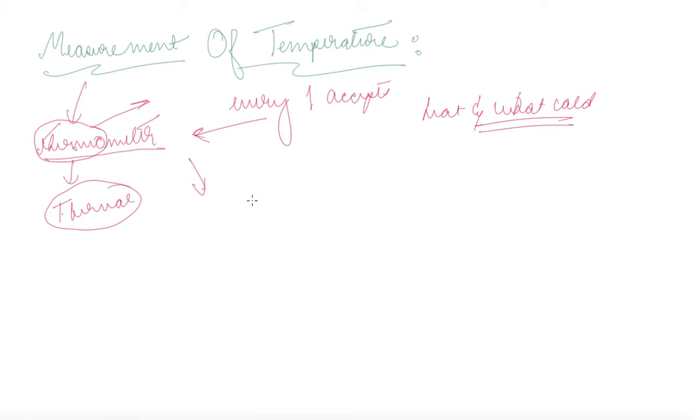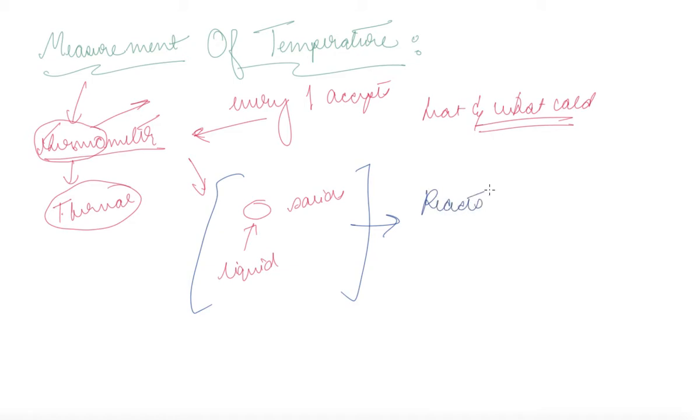Now there are certain substances, liquids or say solids, which react to heat. Now, all the substances in the universe react to heat, but why do we take particular substances that react to heat?